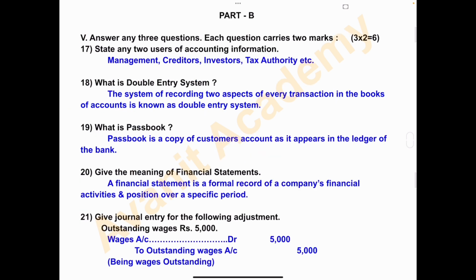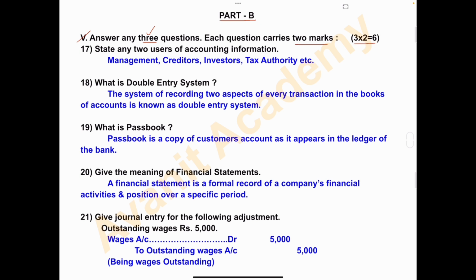Next, part B. Okay, part A is over. Now part B. In that fifth one, answer any three questions. Each question carries 2 marks. So here total 5 questions they have given. Out of 5 you have to answer any 3. Each question carries 2 marks, total 6 marks.